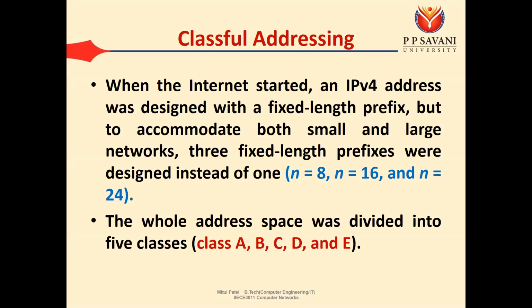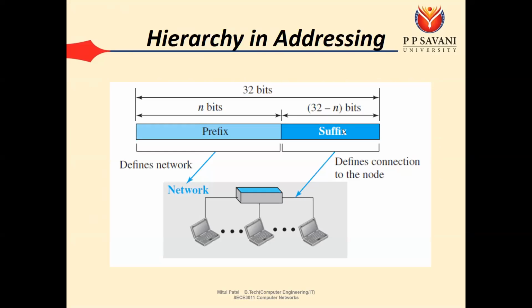When the internet started, an IPv4 address was designed with a fixed length prefix. But to accommodate both small and large networks, 3 fixed length prefixes were designed instead of 1. So here we saw that we can have a prefix and suffix. When the internet started, at that time they defined some fixed values of the prefix.